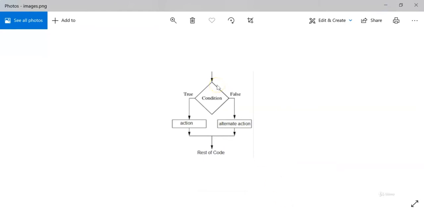So here we have the alternative execution. How it works, we'll simply write our code, we'll face a condition. If it's true, we'll do an action. If it's false, we'll do the alternative action, and then we'll continue with the rest of our code.